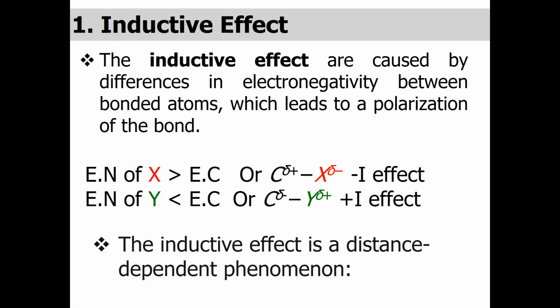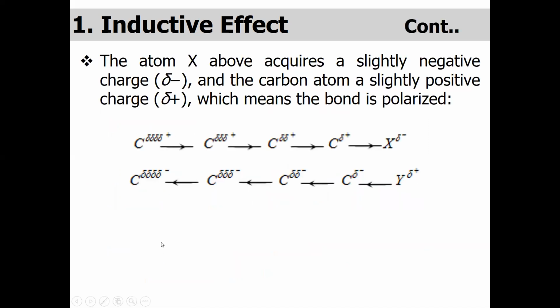Now, the inductive effect is a distance-dependent phenomenon. For example, a heteroatom which is more electronegative is directly attached to the carbon. In this case, the first carbon will be highly polarized, the second one will be less polarized, and the third one will be even less polarized. Let us see the example. Here the atom X has a slightly negative charge, and the carbon atom has a slightly positive charge.